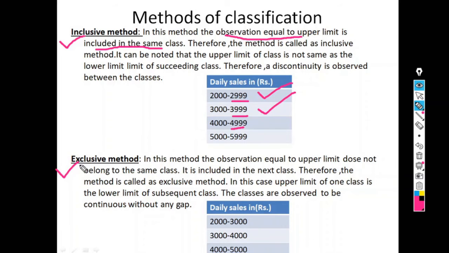But in case of the exclusive method, if the observation 3,000 is there, see, 3,000 is given in this class and this class also. So it is repeated, right? So it is included in which class? First or second? It is always included in the second class. Similarly, observation 4,000 is included in 4 to 5,000. So see, the upper limit does not belong to the same class. It is always included in the next class.